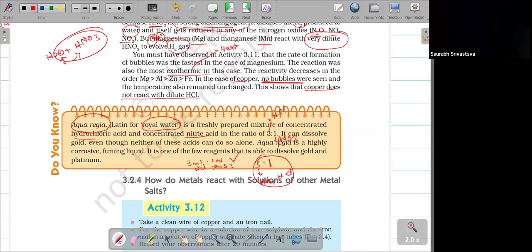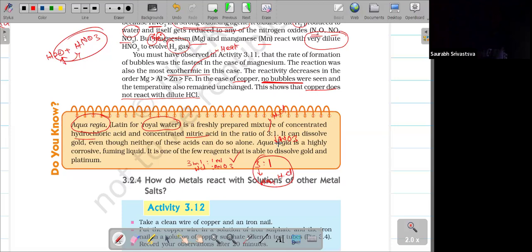That combination only we are calling aqua regia. Why are they using aqua regia? Because the gold, silver, platinum, and copper and all, this particular solution will dissolve. That's why they are mixing HCl and HNO3.